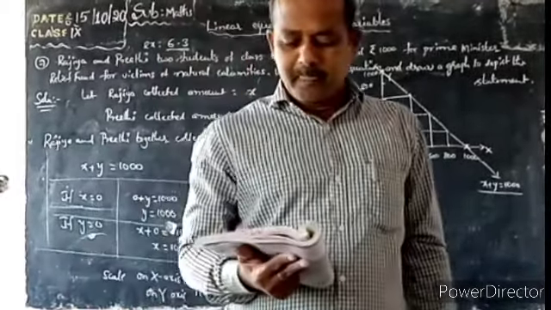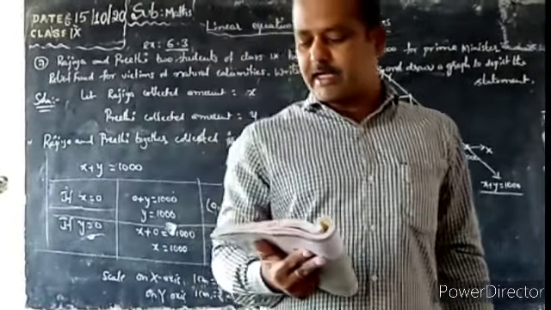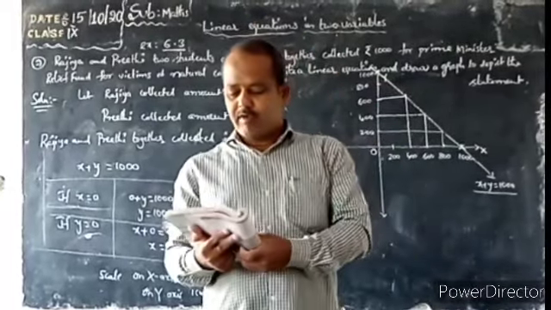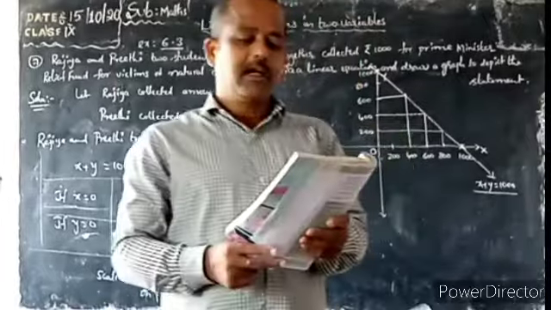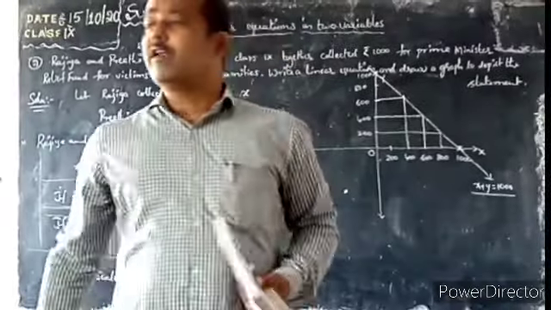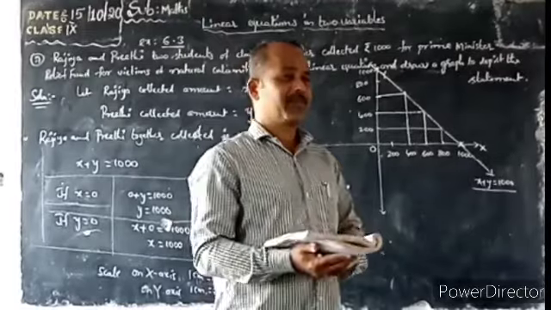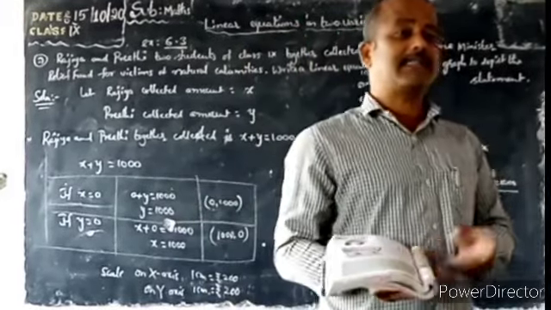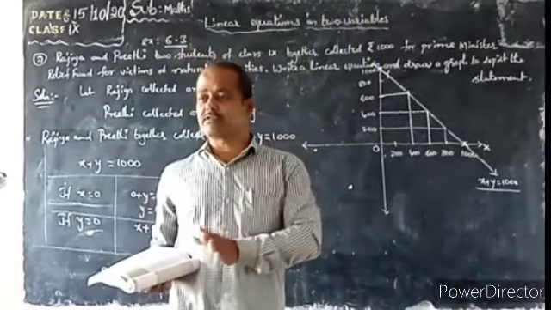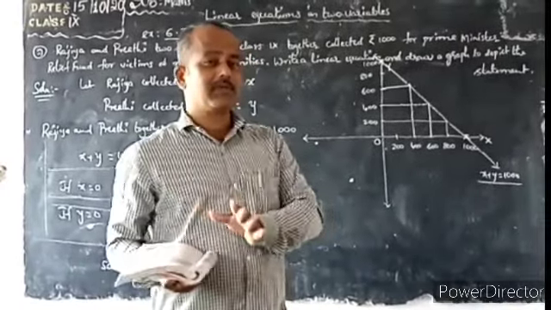Next, ninth one. The force applied on a body of mass 6 kg is directly proportional to the acceleration produced in the body. Write an equation to express this observation and draw the graph of the equation. In physics, we have a formula: force F is equal to ma. Force is equal to mass into acceleration.